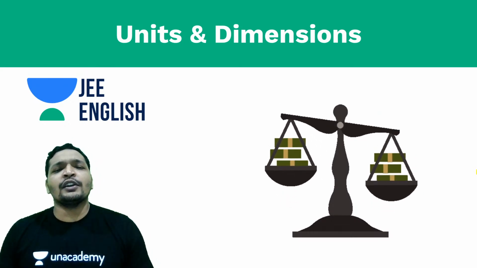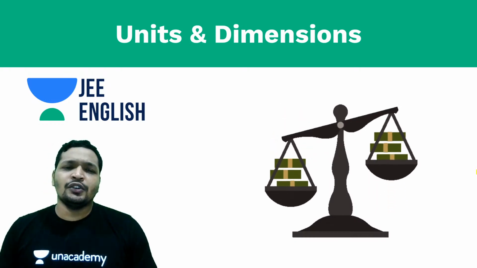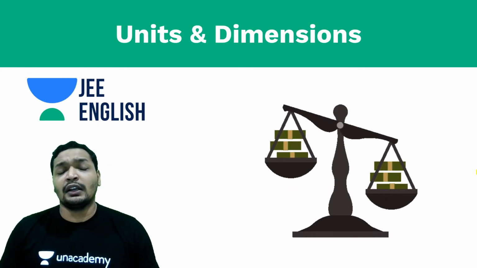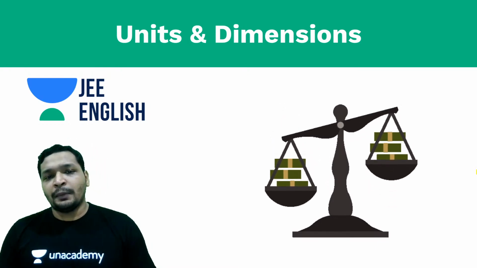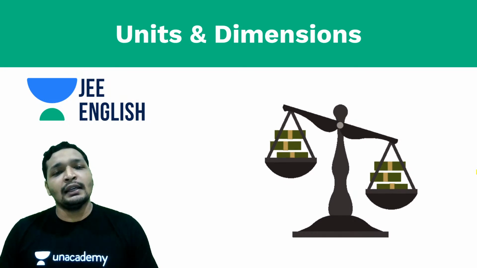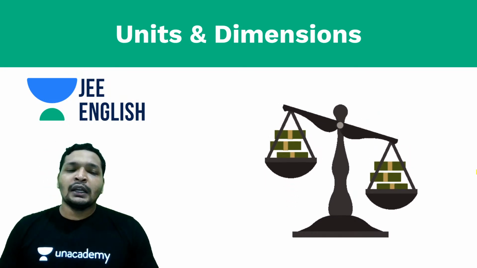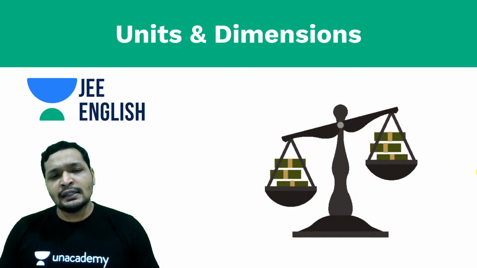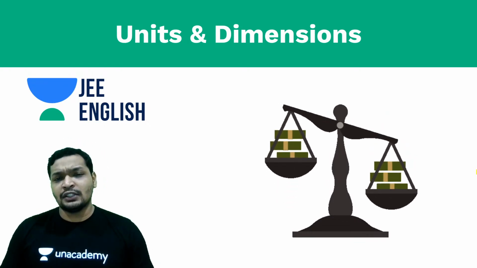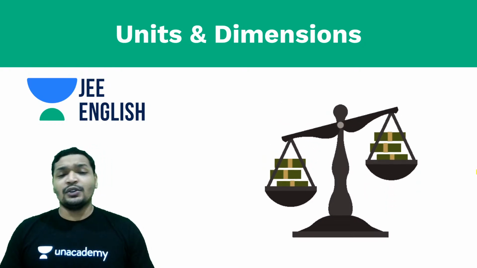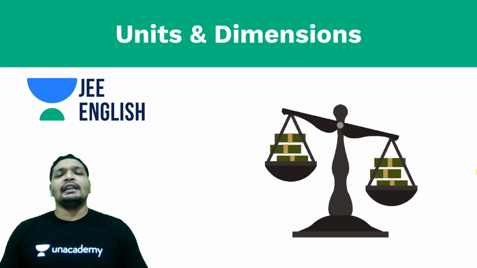And students, today we are going to explore a very interesting topic from which, every 2 or 3 years, you get a question, either from this topic or the next topic that we are going to analyze in this pursuit. And make sure you also cover error analysis after this topic because sometimes you get a combination of this topic and error analysis. Yes, today we are going to get started with Vernier Calipers.